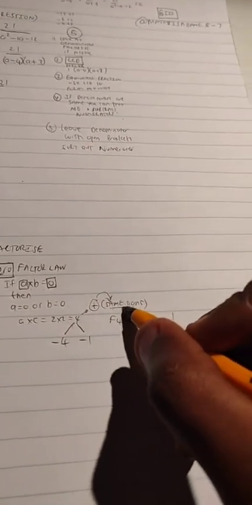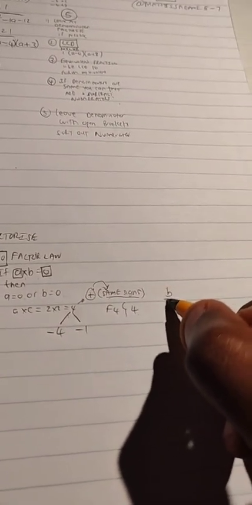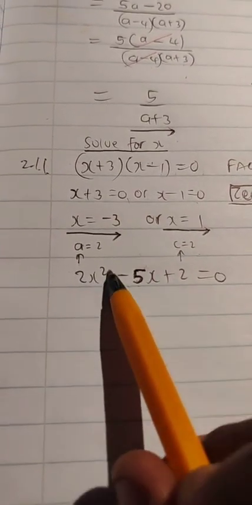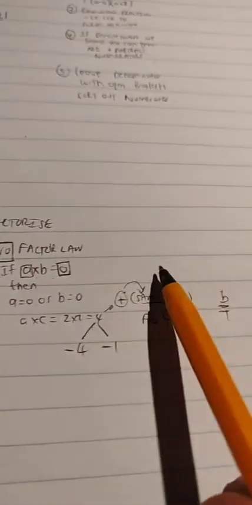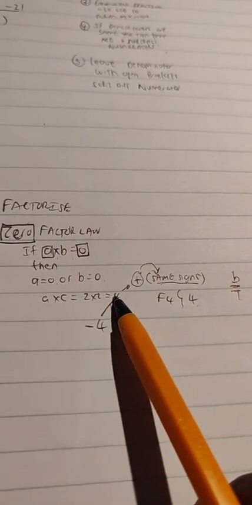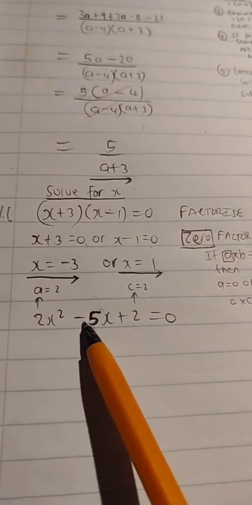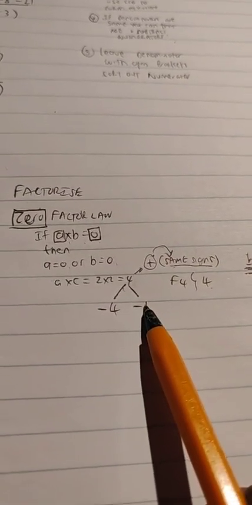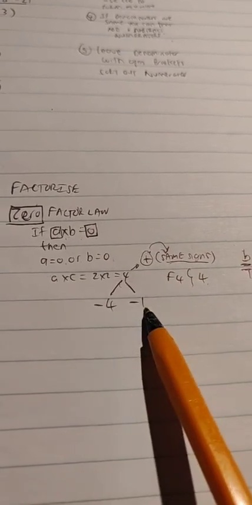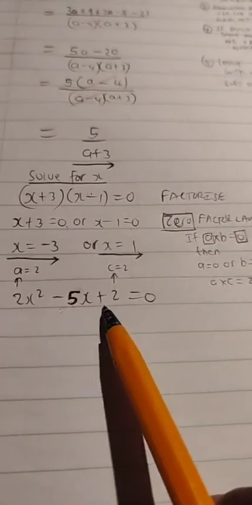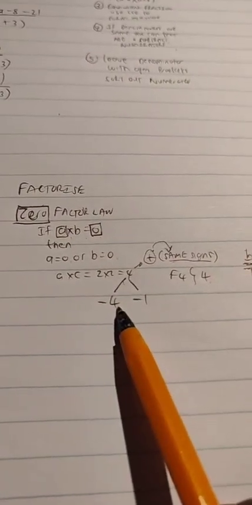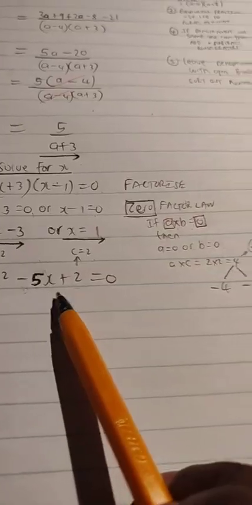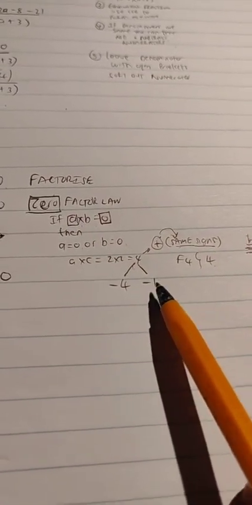Same signs according to who? According to B. Who is B? According to the sign of the middle term. So I'm thinking of the same signs for the factors of 4, and they need to be the same according to this sign, so they need to be both negative. Which are the factors of 4 which, when I add them together while both negative, will give me -5? It's 4 and 1. 2 and 2 won't work because -2 and -2 give me -4, and this is not -4. So 4 and 1, both negative, work.